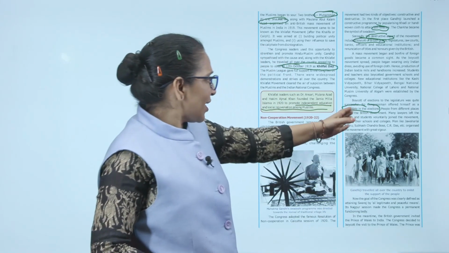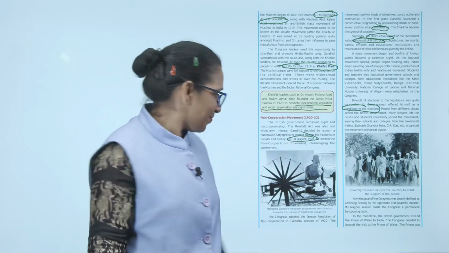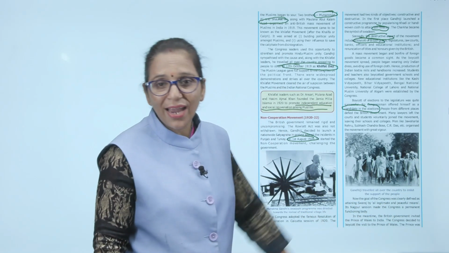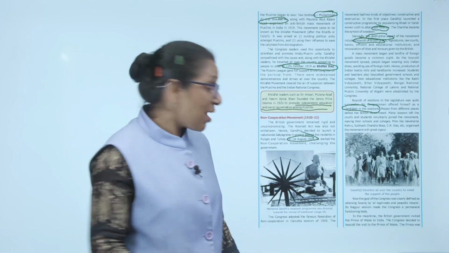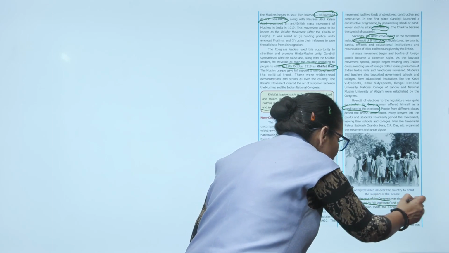So at that time, men like Jawaharlal Nehru, Subhash Chandra Bose, C.R. Das, they organized the movement with great zeal. And now the goal of the Congress was clearly defined as attaining Swaraj by all legitimate and peaceful means.